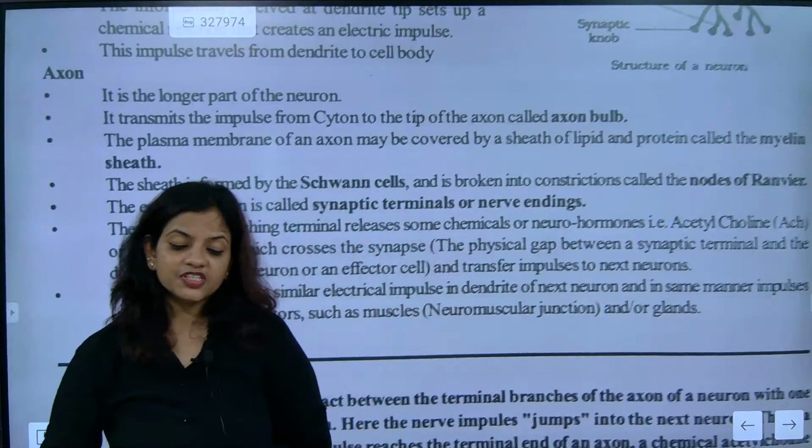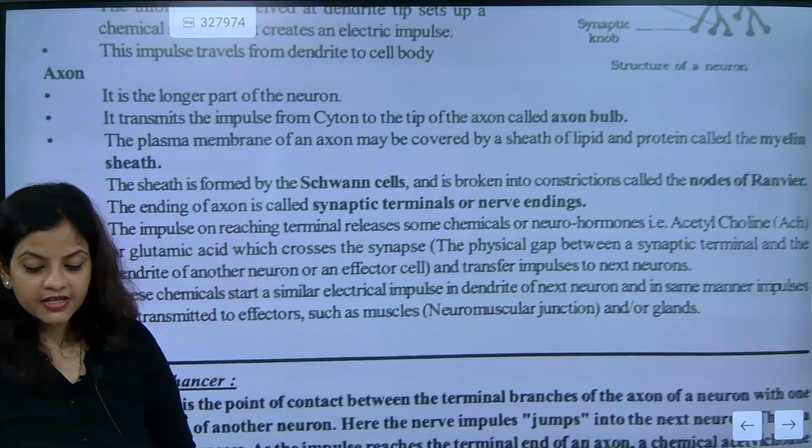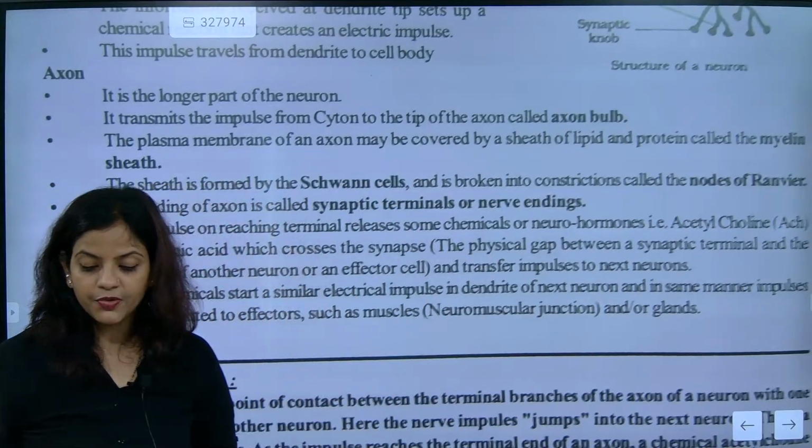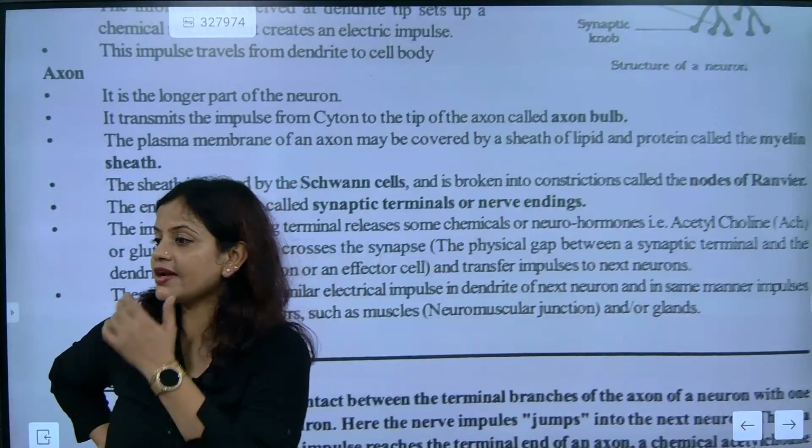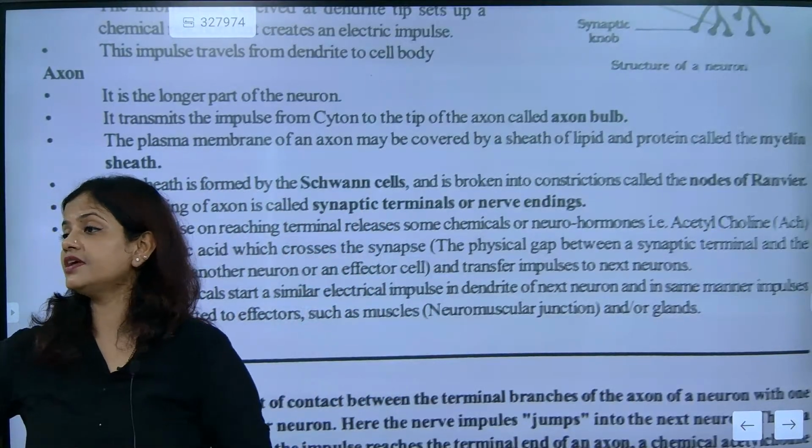So there must be one transmitter. That's what I explained to you. The transmitters will keep on transmitting. The ions are acting as a transmitter.